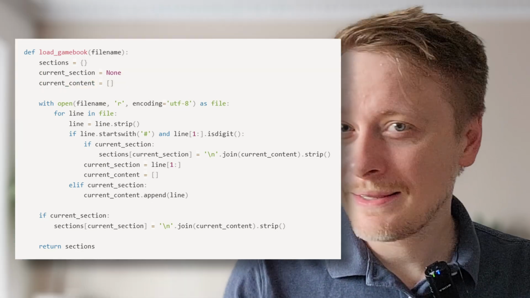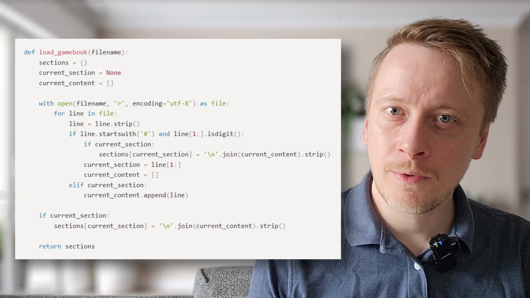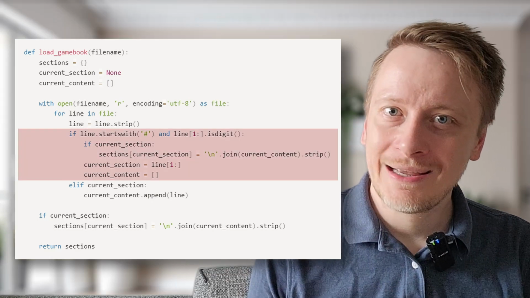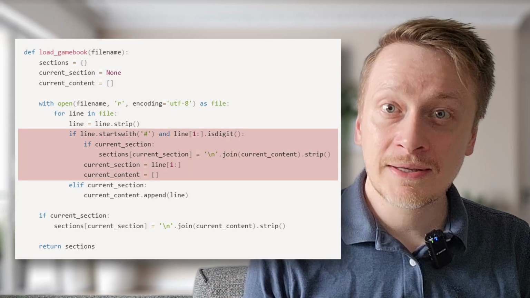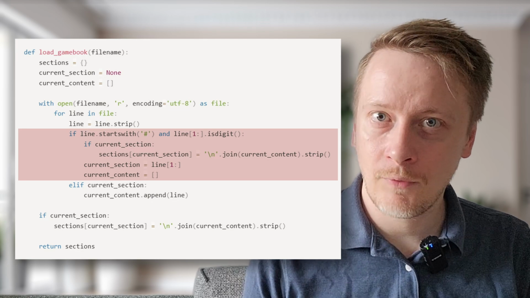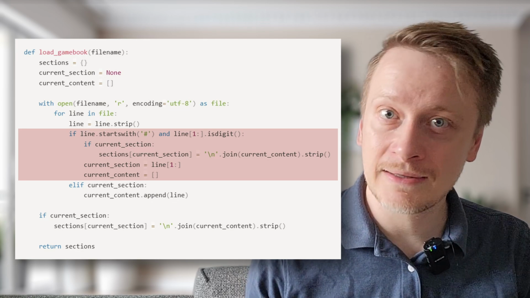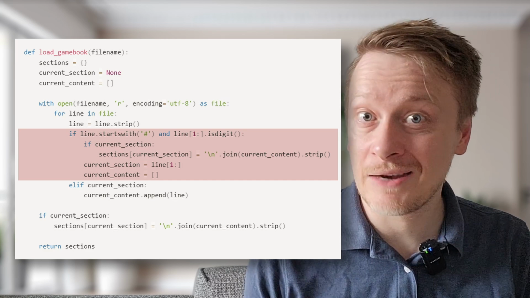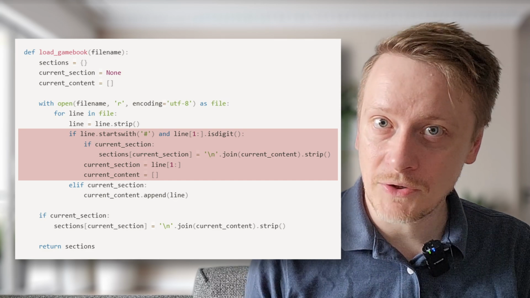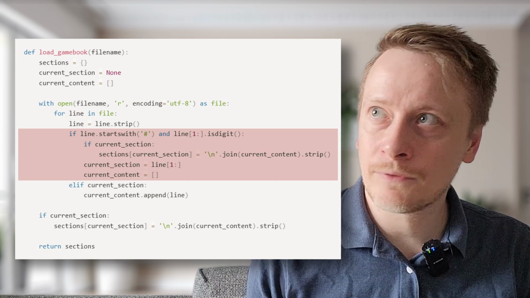Now, here's where it gets clever. As the code loops through each line in the file, it checks, is this line a section header? If it starts with a hash followed by a number like 3, then that's our cue. The function takes everything it's gathered so far and saves it under the previous section number in the dictionary. Then it starts fresh, getting ready to collect lines for the new section.